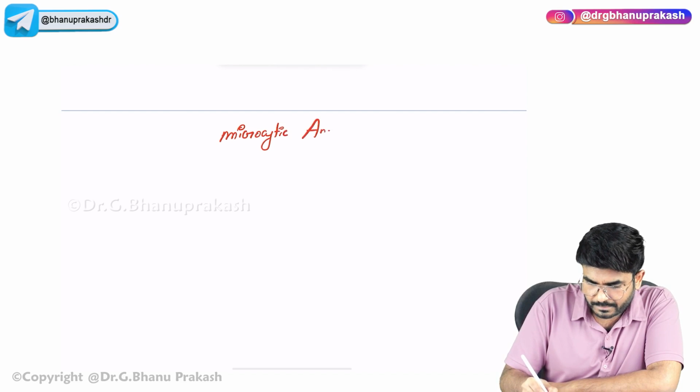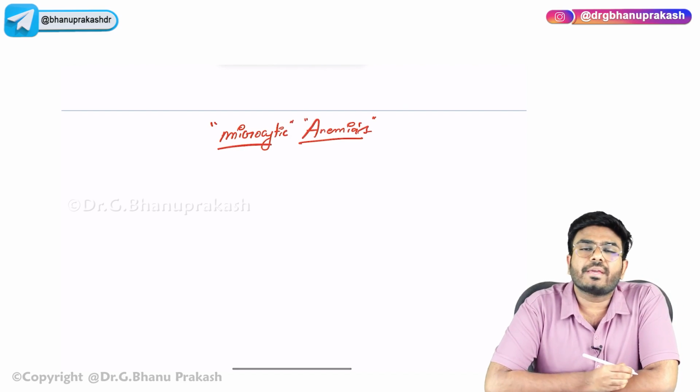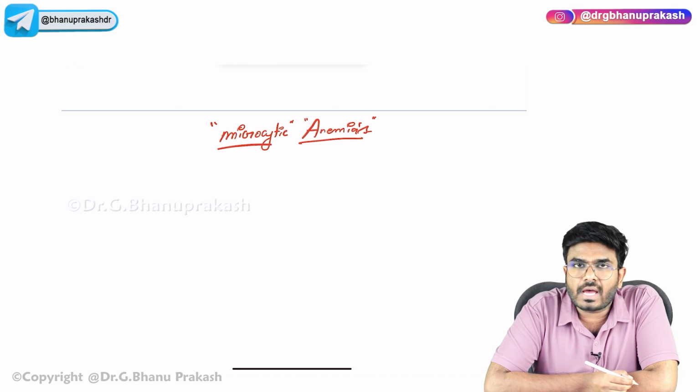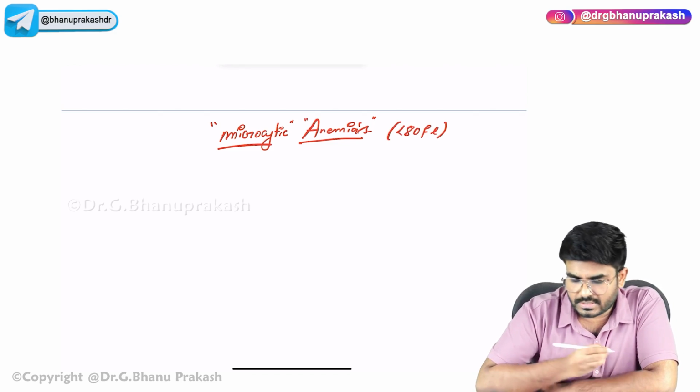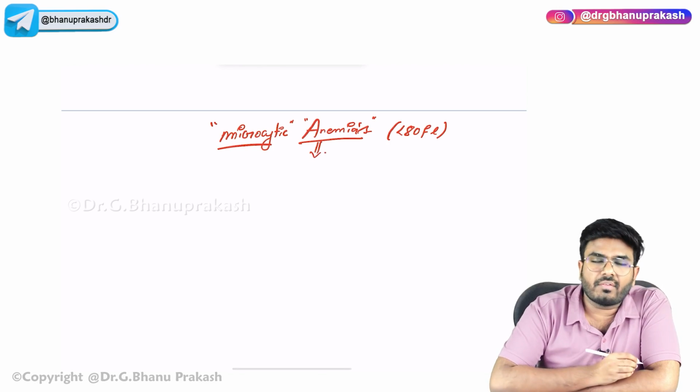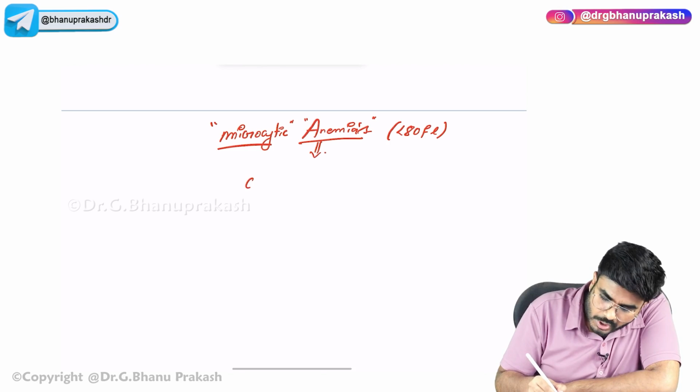Microcytic anemias. In the name itself it is there. Sir, what exactly is microcytic anemia? Microcytic means the size of the RBCs is getting decreased. How much decreased? Less than 80 femtoliters. Now, here itself I want to explain the concept. Why microcytic? Why small cells?